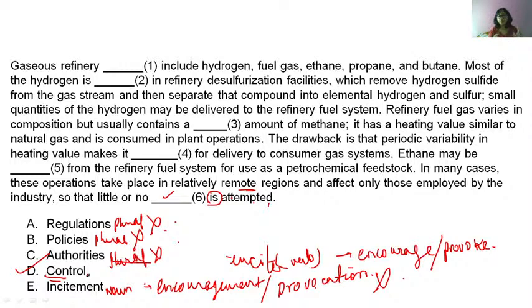So this question was tricky, but if you are marking option A, B or C, then it is very bad. It is wrong. Why? Because you have to apply your grammatical knowledge. Here a singular verb is there, so a singular noun should be used. Right? So regulations, policies, authorities are plural. So this cannot be used. Chalo. Next question.